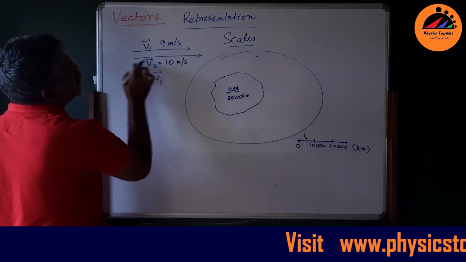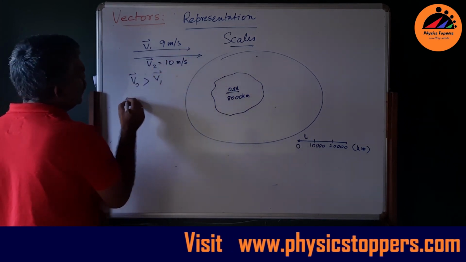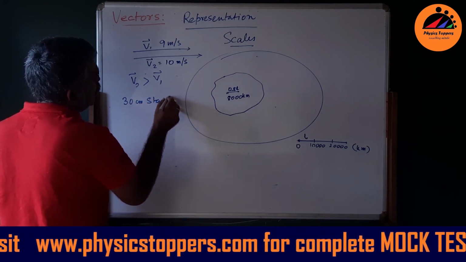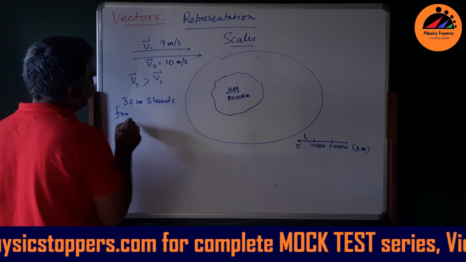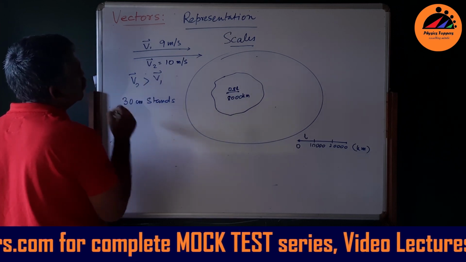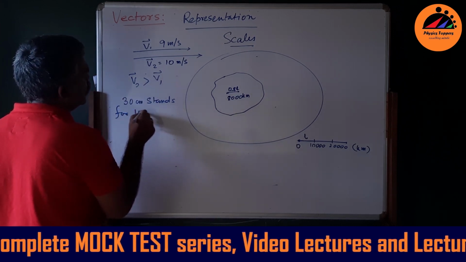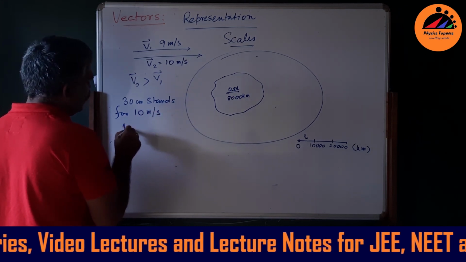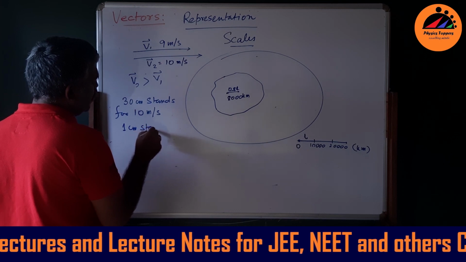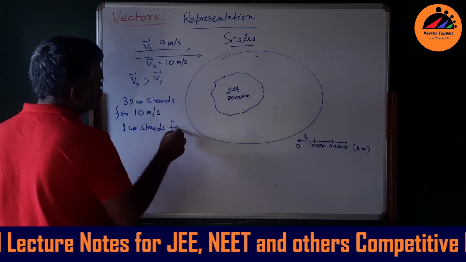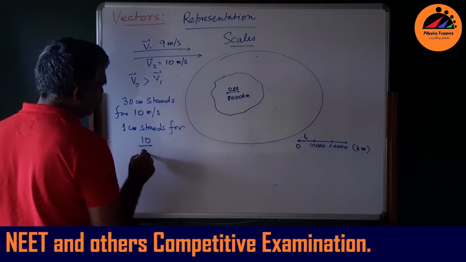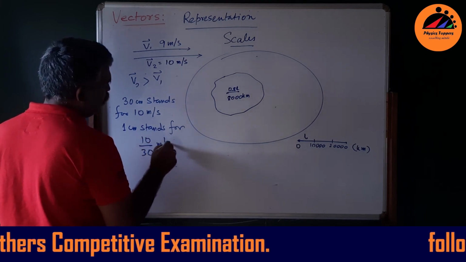Suppose this is 30 centimeters, right? If this is 30 centimeters, so 30 centimeters stands for 10 meters per second. So 1 centimeter stands for, by the unitary method, 10 by 30 meters per second.